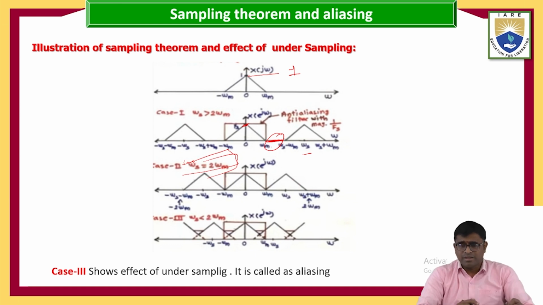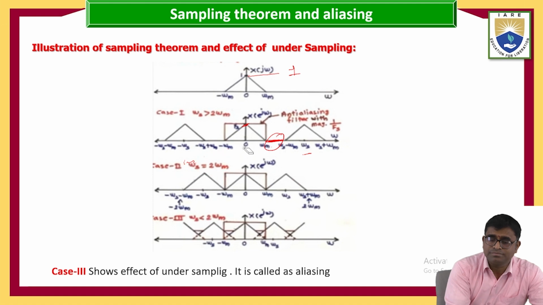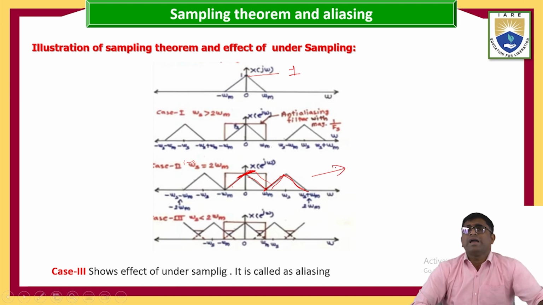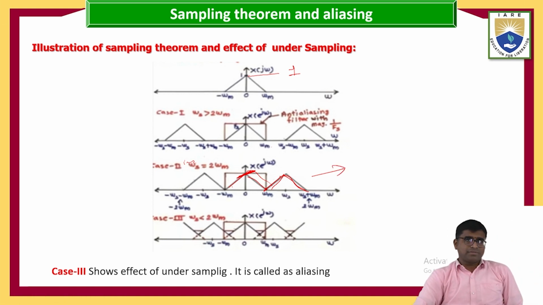That's why here it will be copied here. See this one, continuously, the original value 1 by f of s comes continuously. That's why it accepts the sampling theorem process.